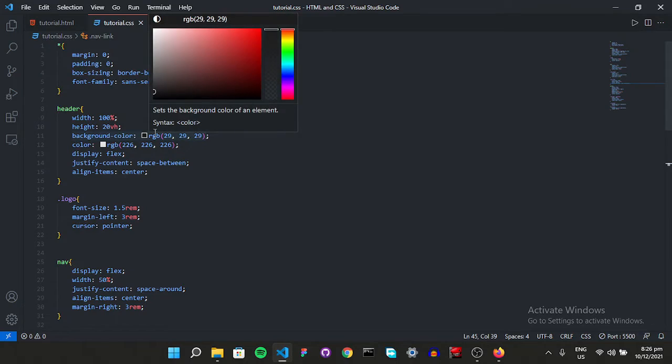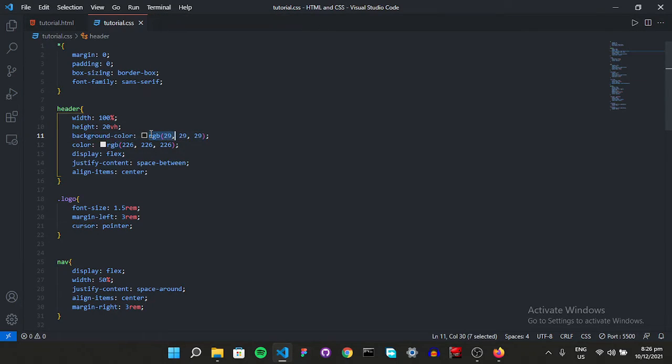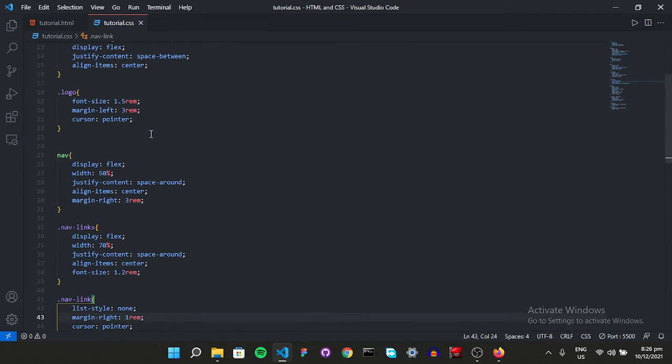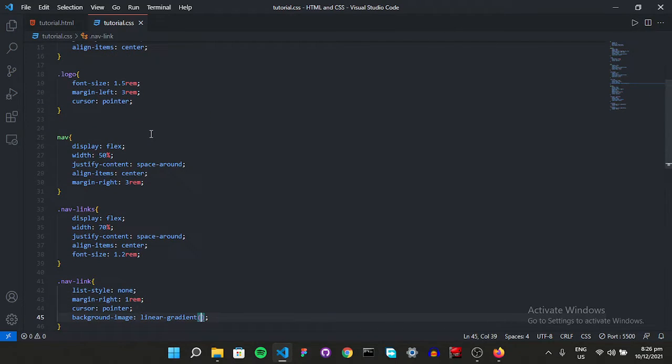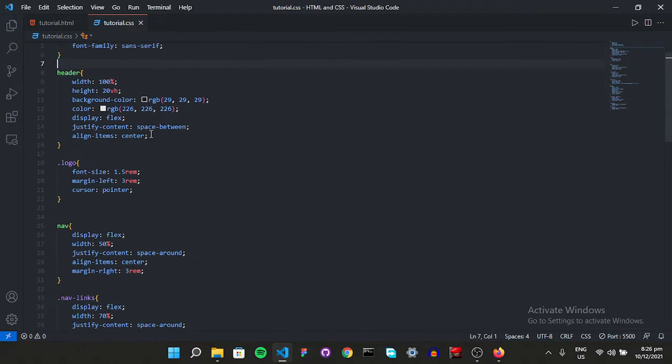We have this one and this one. So copy this one, RGB 2929. Copy and paste over here. And also we have another one, a lighter one. So there it is. Copy this one.